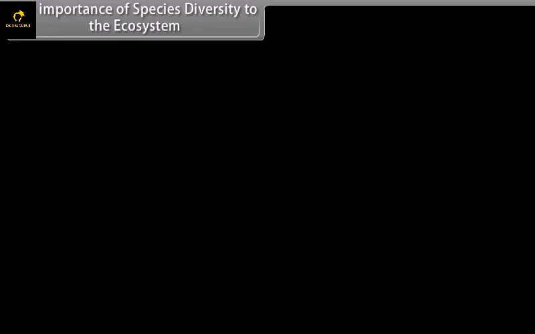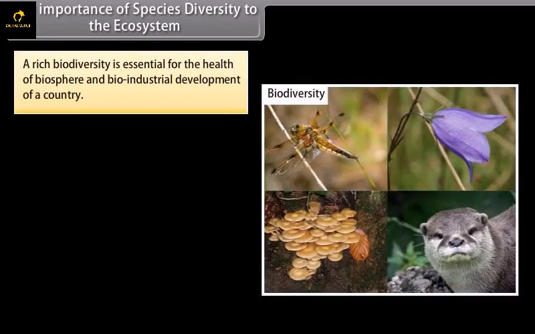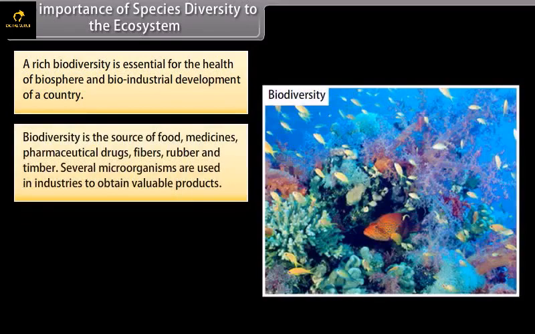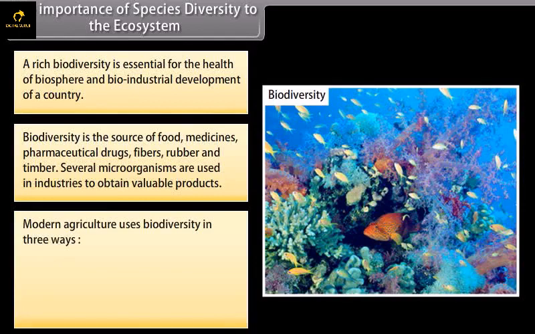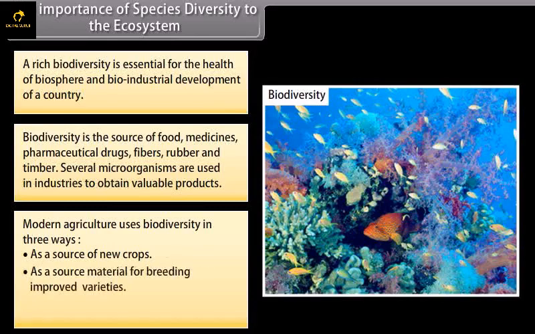The importance of species diversity to the ecosystem. Rich biodiversity is essential for the health of the biosphere and bioindustrial development of a country. Biodiversity is the source of food, medicines, pharmaceutical drugs, fibers, rubbers, and timber. Several microorganisms are used in industries to obtain valuable products. Modern agriculture uses biodiversity in three ways: as a source of new crops, as a source material for breeding improved varieties, and the last as a source of new biodegradable pesticides.